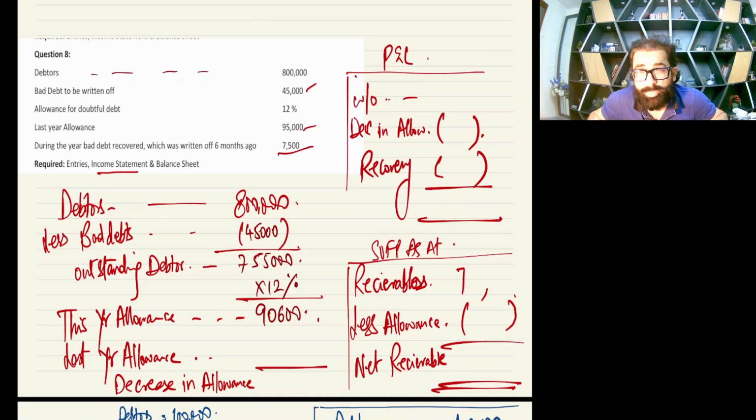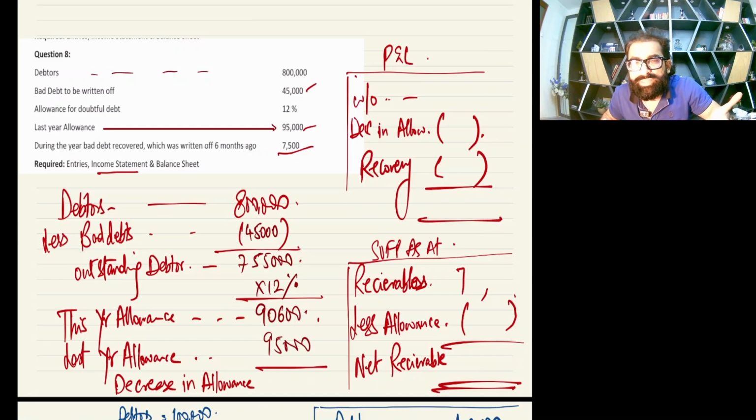Now tell me, it's a new business or old? Yes, old, because last year allowance is given as 95,000. So from 95,000 we are coming to 90,600. It's a decrease in allowance of 4,400. Yes, it's a decrease in allowance of 4,400.